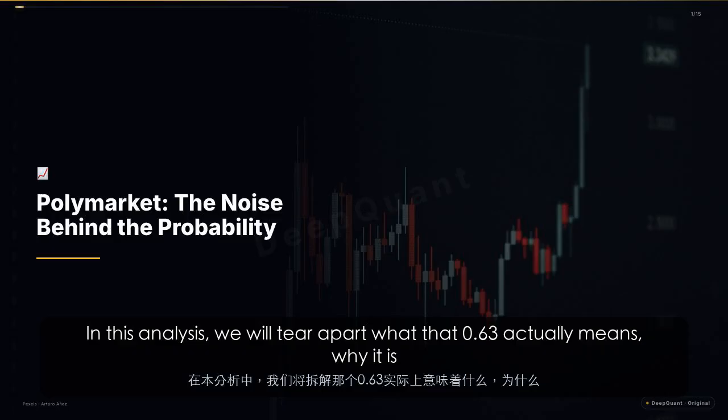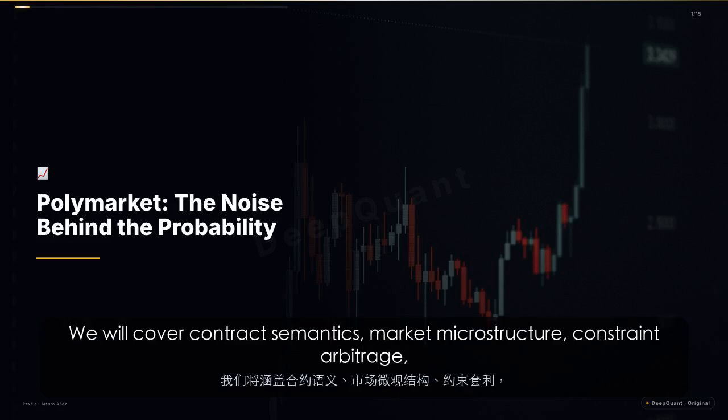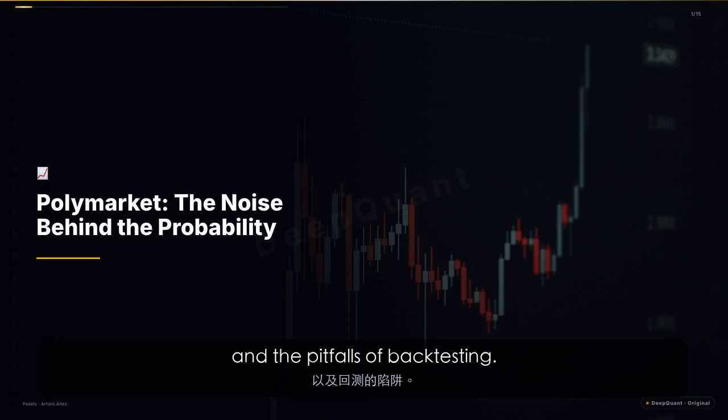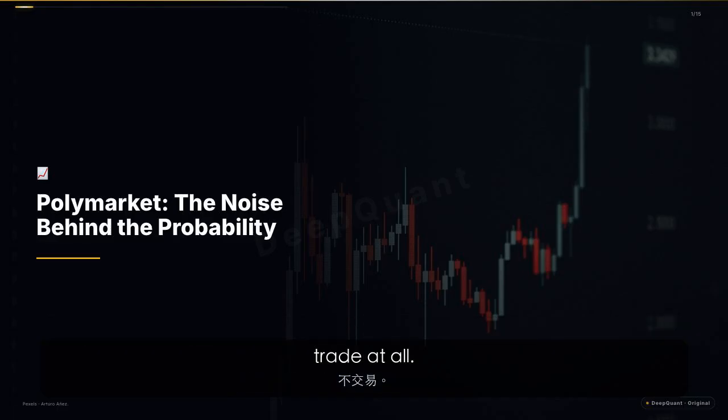In this analysis, we will tear apart what that 0.63 actually means, why it is dangerous to trade on, and how to build a research framework that separates signal from noise. We will cover contract semantics, market microstructure, constraint arbitrage, and the pitfalls of backtesting. By the end, you will understand why the most professional trade is often no trade at all.